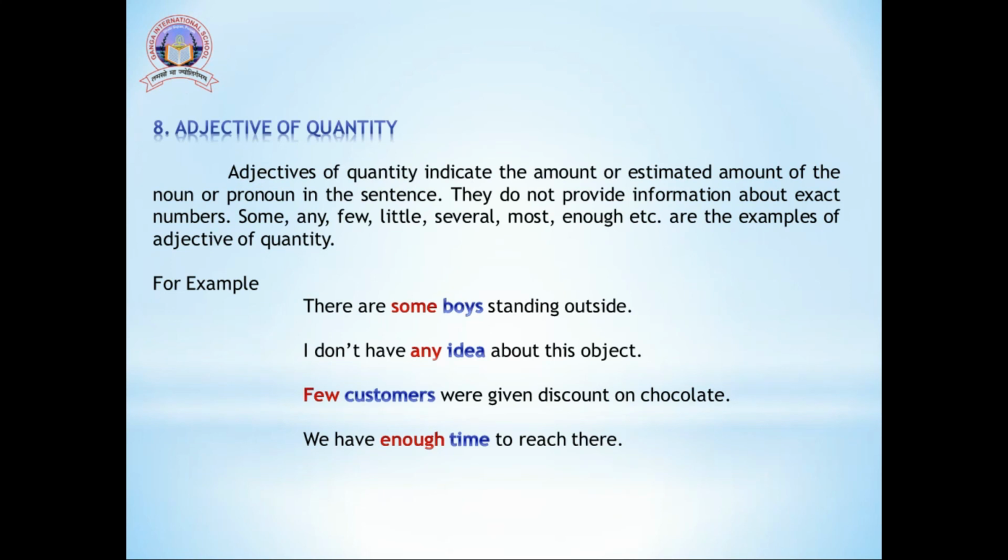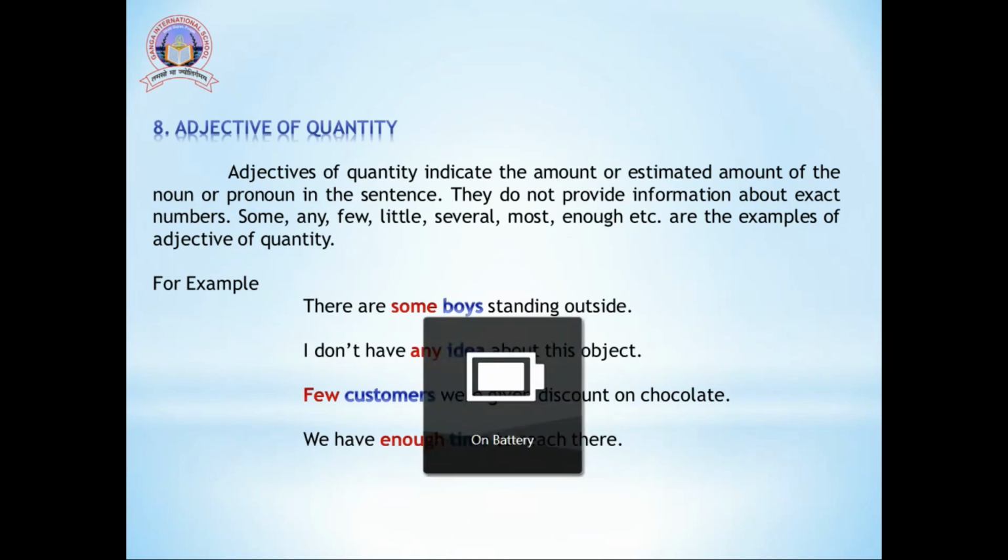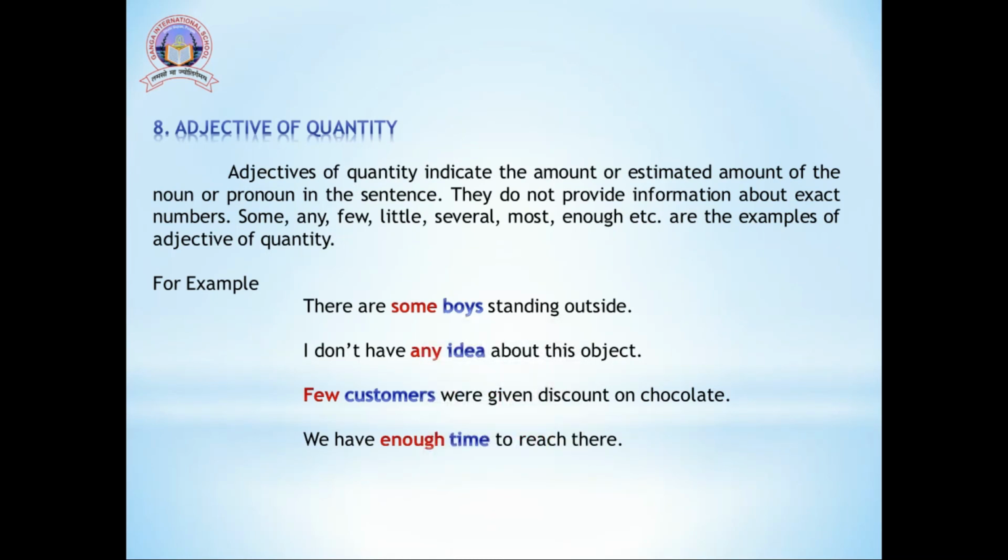Here again, any is used as an adjective of quantity. One more thing I want to add here is that some is used in affirmative sentences and any is used in negative sentences. Some cannot be used in a negative sentence and any cannot be used in an affirmative sentence.